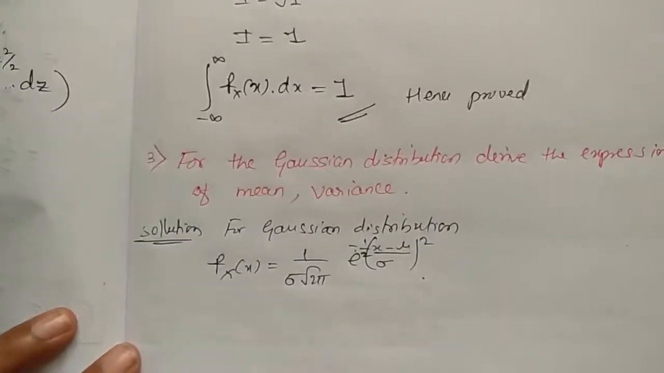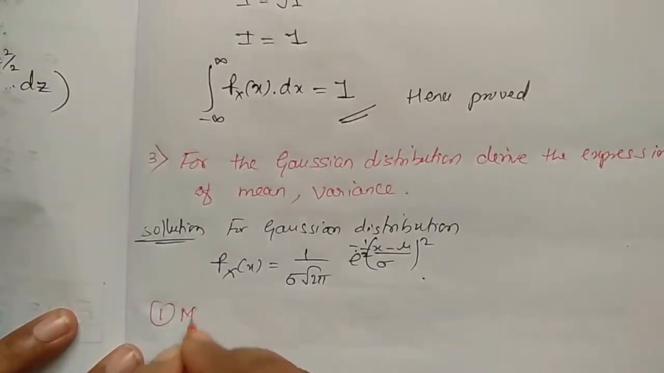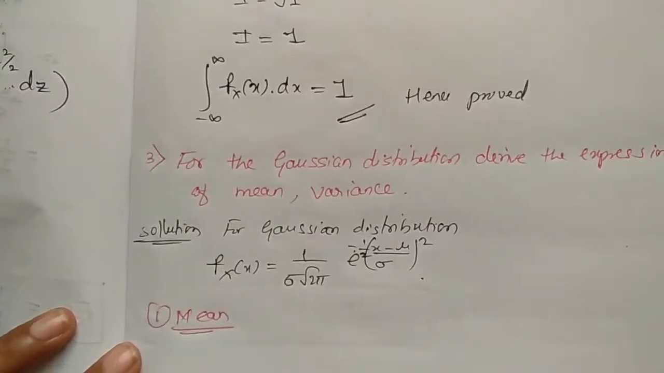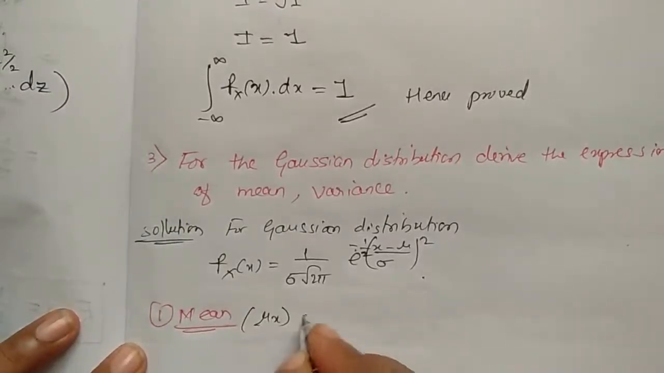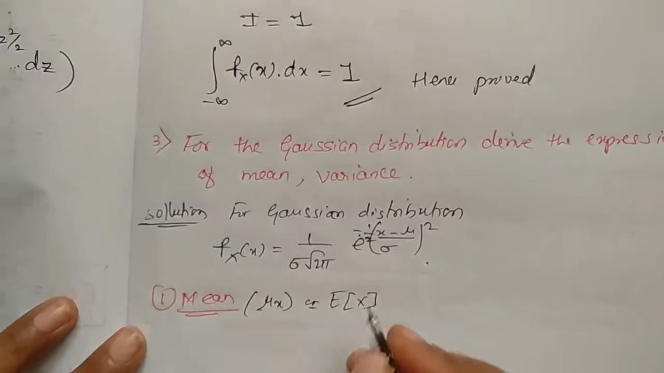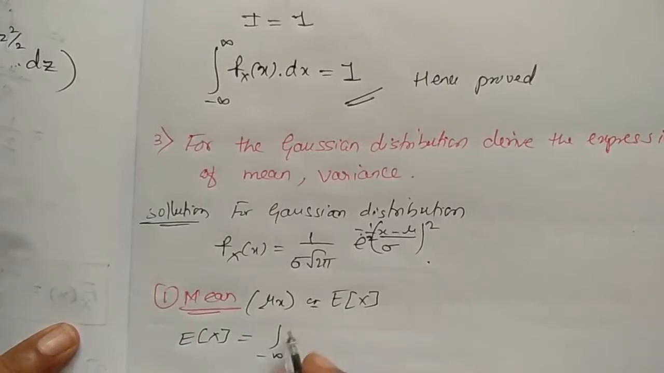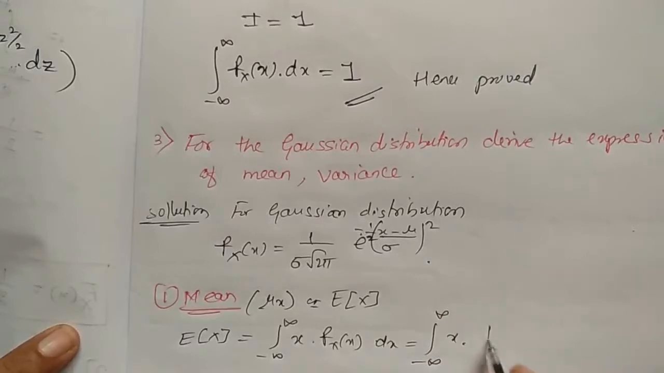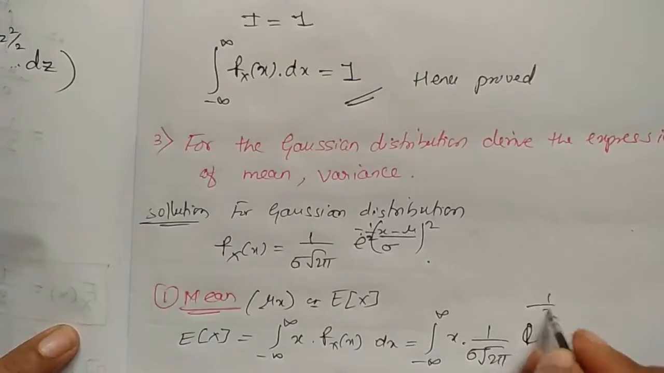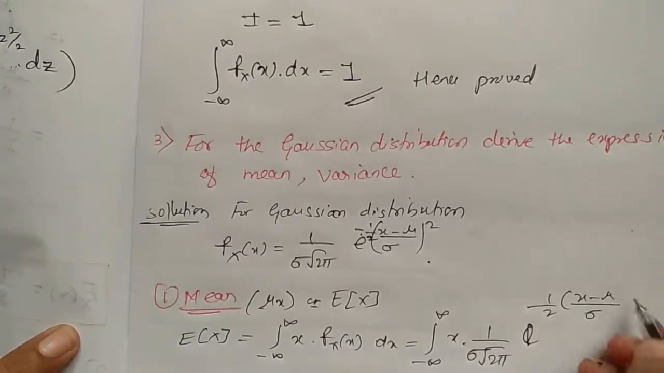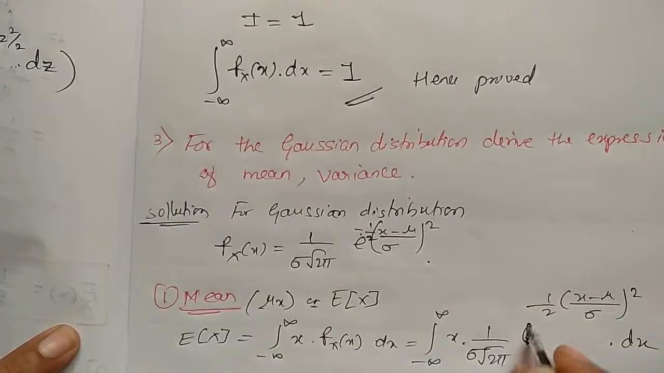Now we'll first find what is mean. Mean is represented by mu x or E of x. We also know that E of x is equal to integration from minus infinity to infinity x into fx of x into dx, which is equal to minus infinity to infinity x into 1 divided by sigma root 2 pi in e power minus 1 by 2 x minus mu divided by sigma whole square into dx. This is E of x.